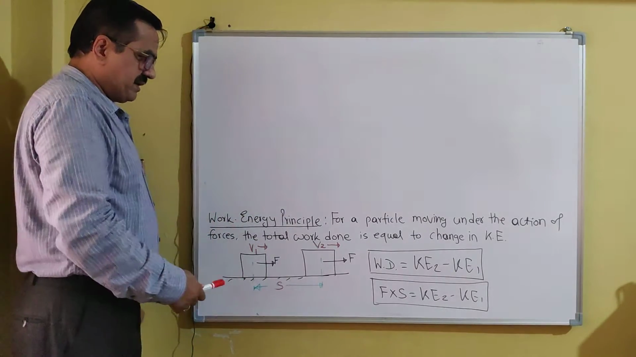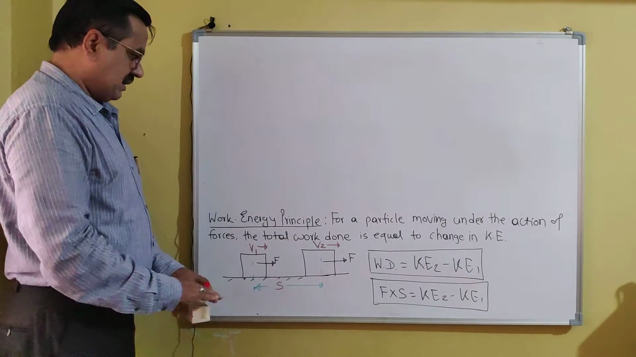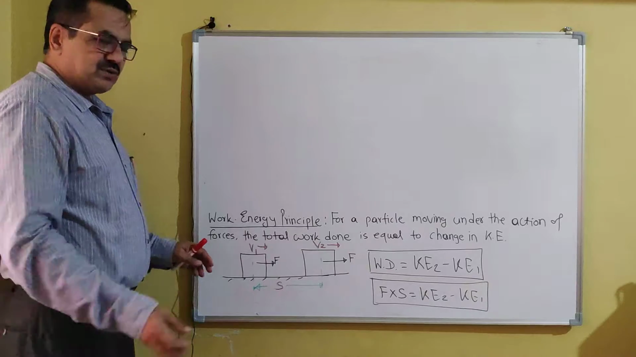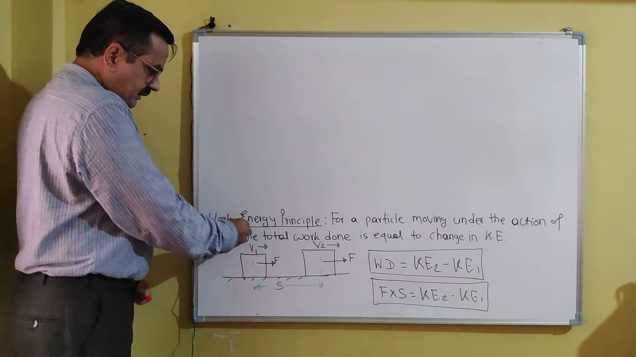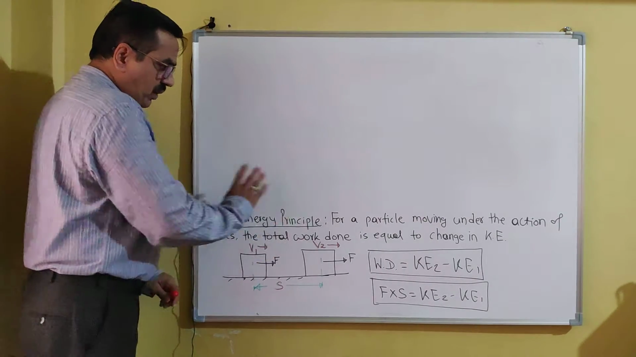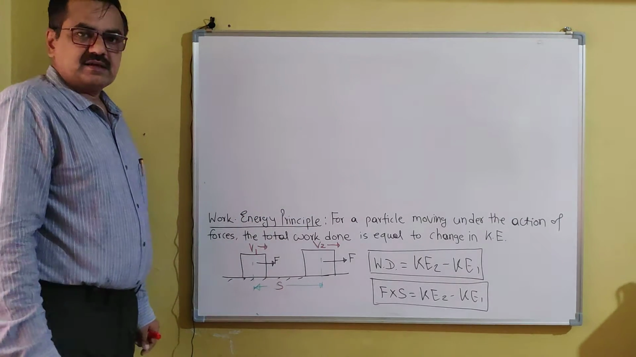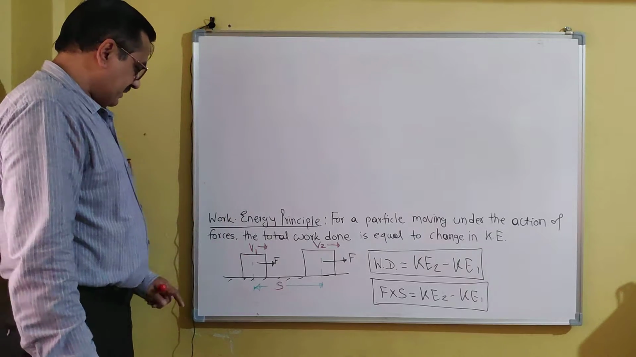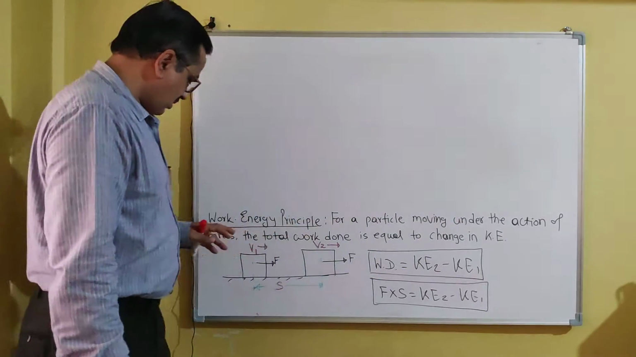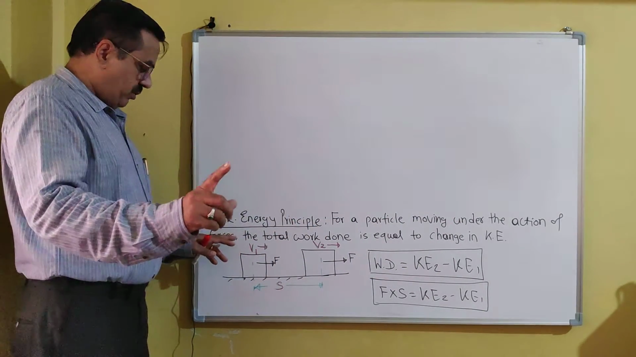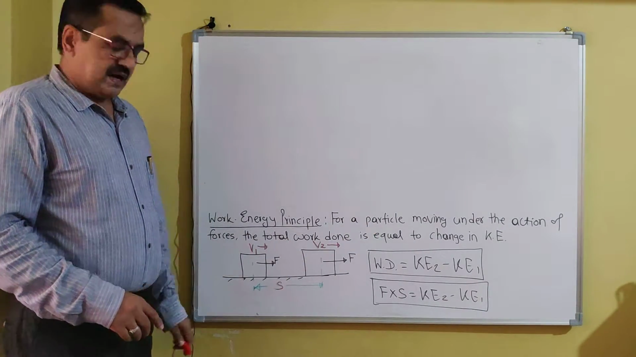So I am reading the statement in brief. For a particle moving under the action of a number of forces, or say a single force, the total work done by the force is equal to the change in its kinetic energy. So, work energy principle: for a particle moving under the action of forces or a single force, the total work done is equal to the change in kinetic energy.